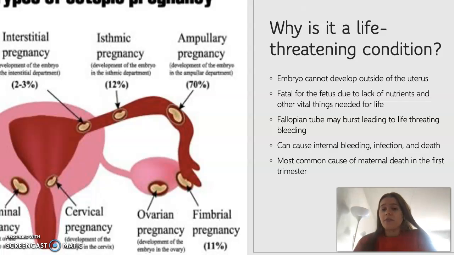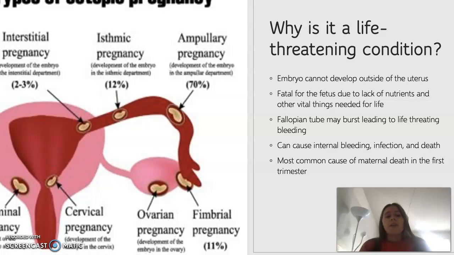It is also life-threatening for the mother because if it's not caught early, the fallopian tube can burst. This can lead to life-threatening bleeding, especially if it's not caught early enough after the fallopian tube bursts. An ectopic pregnancy in general can cause internal bleeding, which can lead to infection and then lead to death if there is too much blood loss. Ectopic pregnancy is also the most common cause of maternal death in the first trimester, which was very surprising for me to learn, and it just shows how important it is to treat ectopic pregnancies and how life-threatening it actually is.